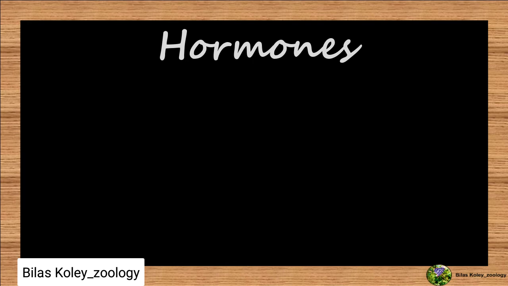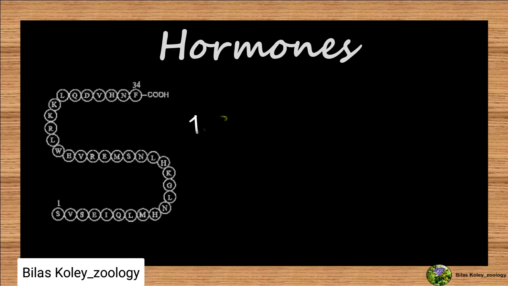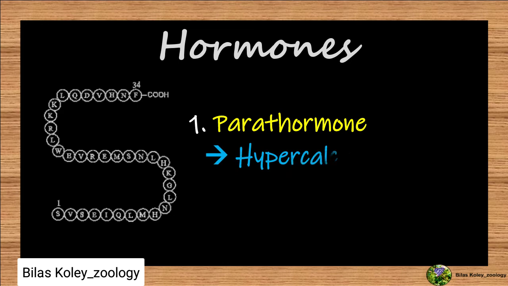Now, we will observe the hormone secreted by parathyroid gland. The active hormone secreted by parathyroid is parathormone, also called Collip's hormone. It's a polypeptide hormone. Its secretion is stimulated by a lower than normal level of calcium in blood through feedback control. So it acts as a hypercalcemic factor.